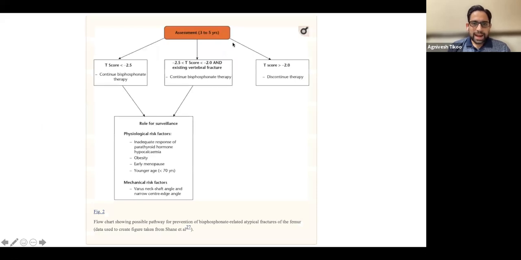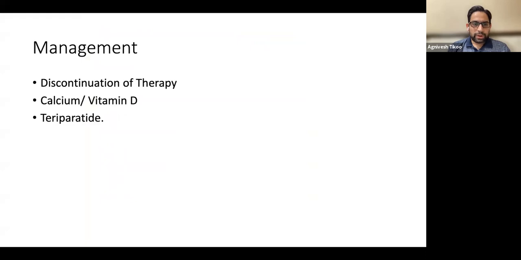And there are specific guidelines that you may continue bisphosphonates whenever there are certain risk factors. So if the patient's T-score is minus 2.0 and there are no other major risk factors, you can discontinue the therapy. But if the T-score is still less, you may plan to continue, considering that this may lead to complications. But now we have to take a call because the patient's fragility is more important.